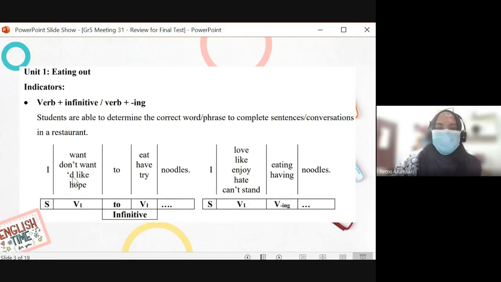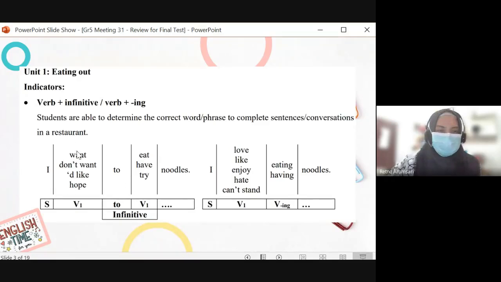Whenever you express what you want to do, you use to eat, to have, to try, with to. I want to eat. I don't want to eat. I would like to eat. Would becomes apostrophe d: I'd like to eat. I hope to eat.